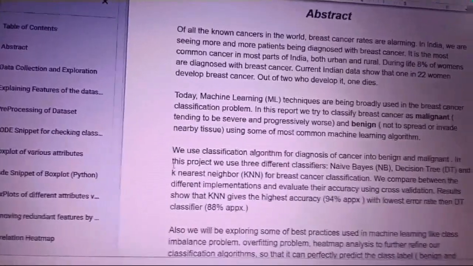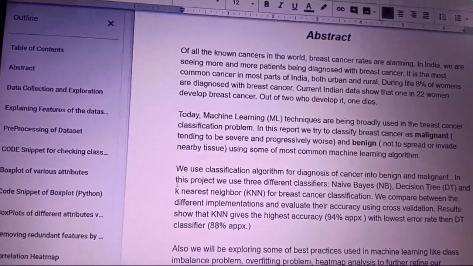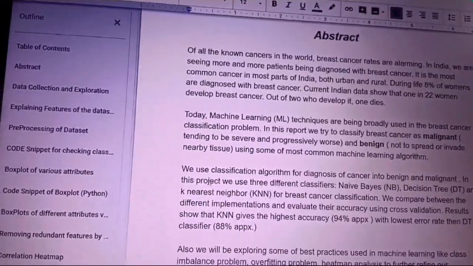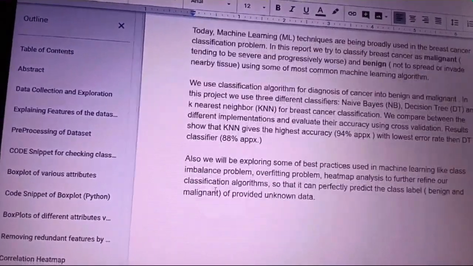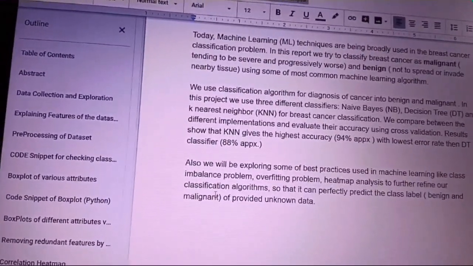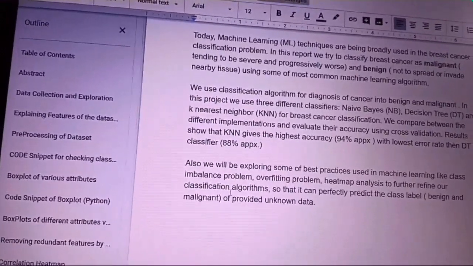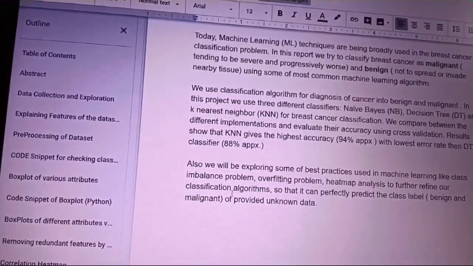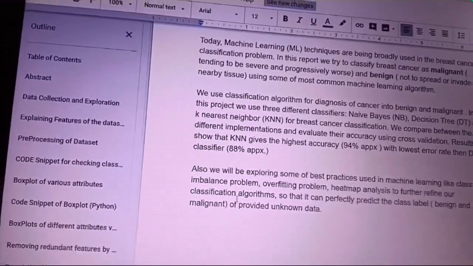In machine learning, we will use classification algorithms like naive Bayes, decision tree, and KNN for breast cancer classification. We will compare these different implementations and their accuracy. We have seen that KNN gives the highest accuracy, approximately 94%, and then comes the decision tree model, which gives an accuracy of approximately 88%.